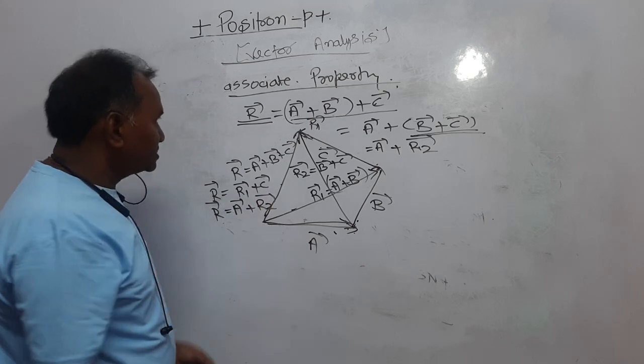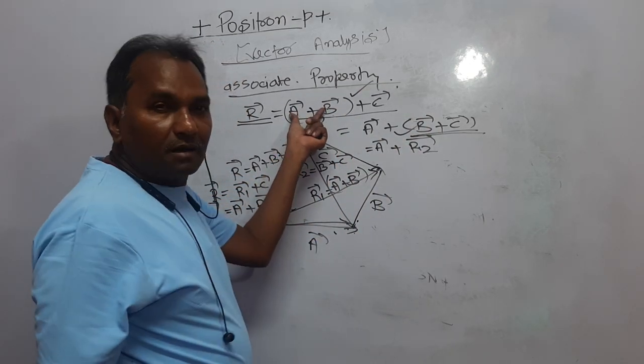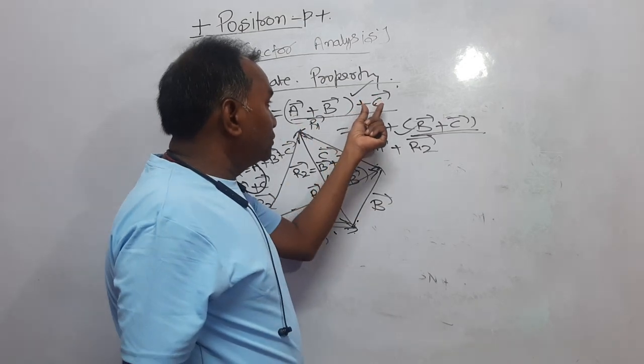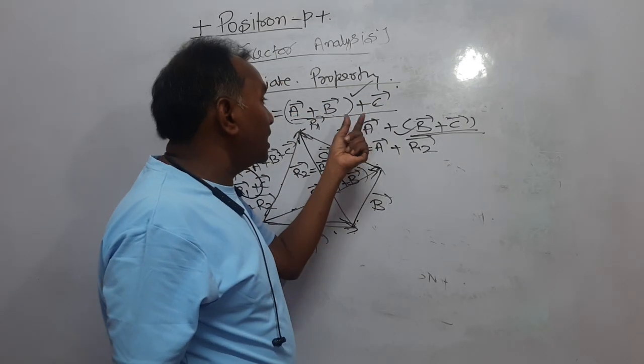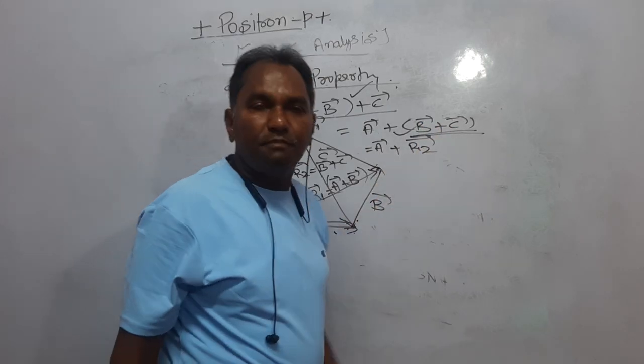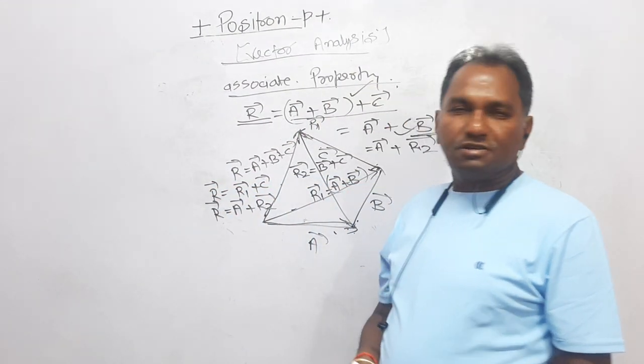Now you can say that these are equal, because R1 is A plus B, right? It means either you add C to the addition of A and B, or you add A to the addition of B and C, the resultant would be the same. This is the associative law.